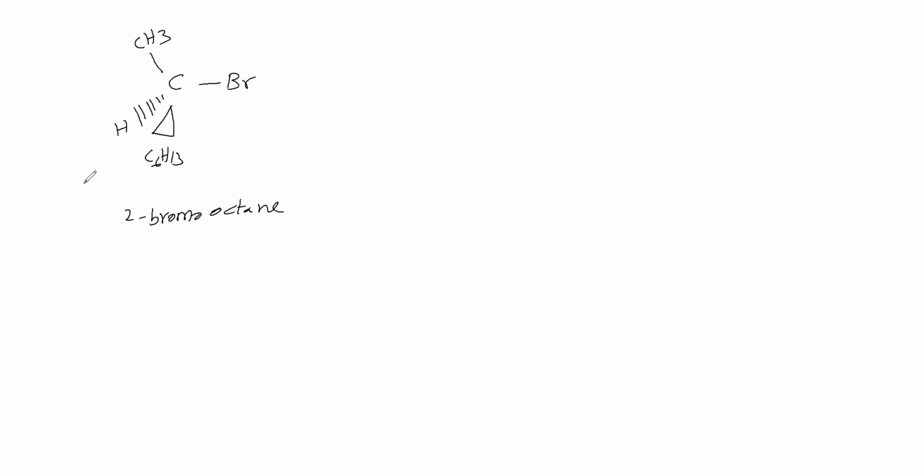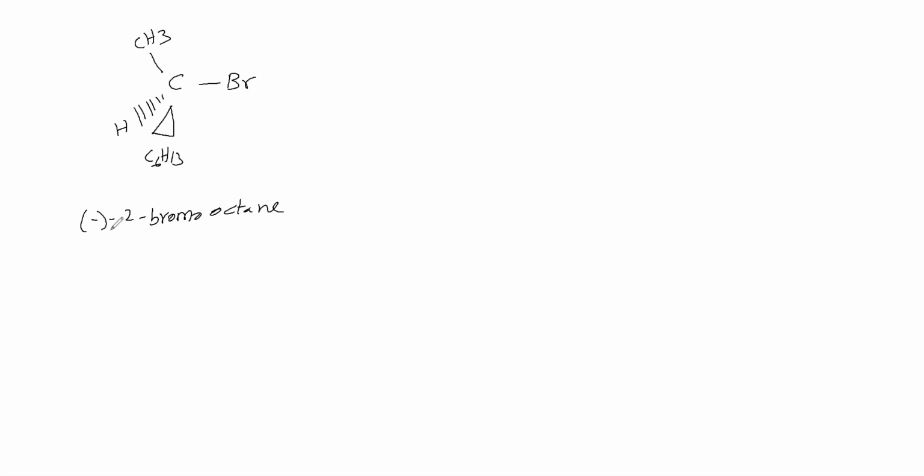This 2-bromooctane, if you see, this carbon has 4 different groups, therefore it is optically active. Optically active means either dextro or levo. It is coming under the levo category. Whether it is levo or dextro, how to say? Experimentally we have to say using a polarimeter instrument. So this compound is levo.